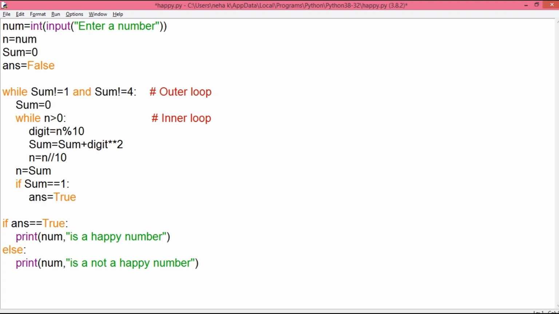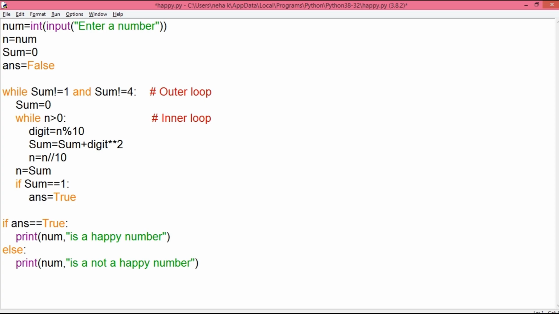The inner loop executes one more time where 3 is greater than 0. As 3 is smaller than 10, 3 modulus 10 will give me 3 as the remainder, which gets stored in variable digit. The sum variable already holds the value 4, which was derived from the square of 2. Now it will add the square of 3, which is 9, and variable sum gets the value 13.